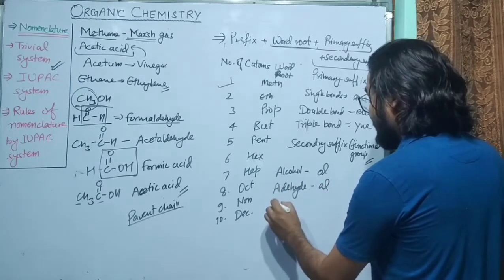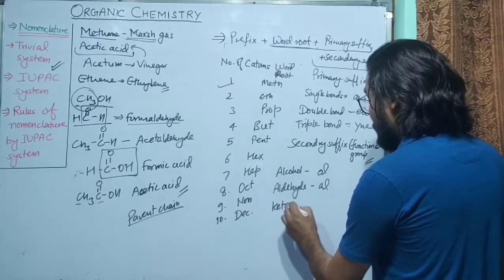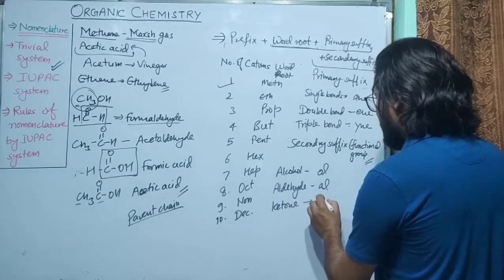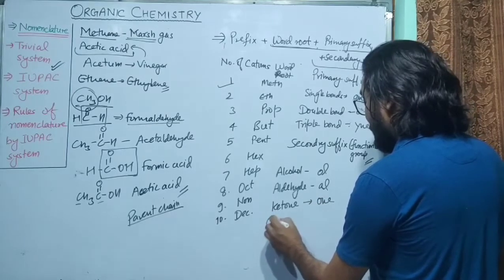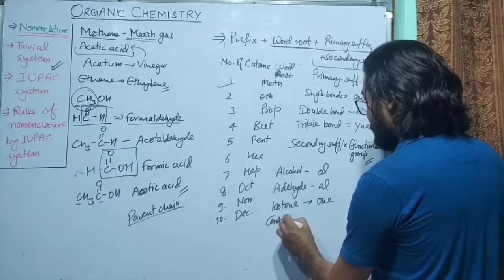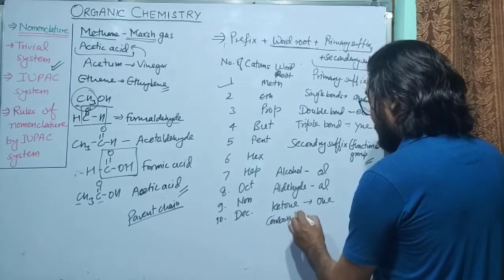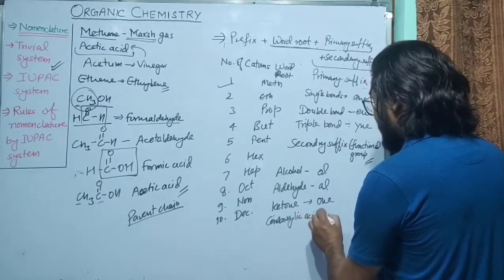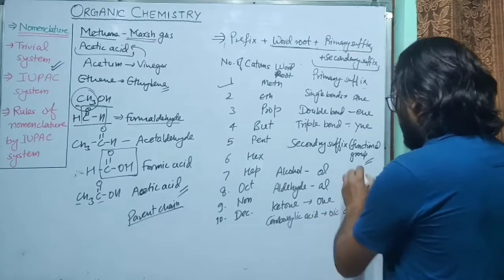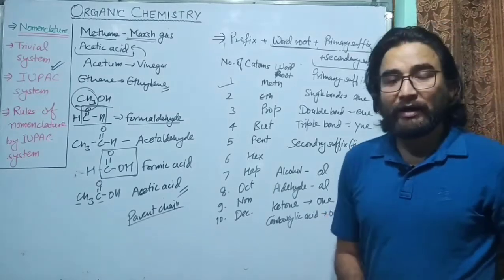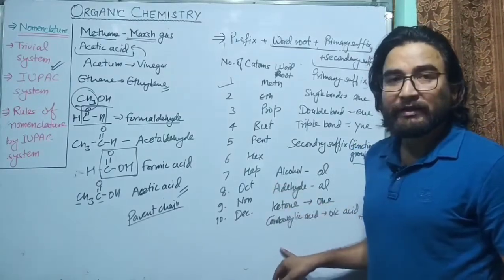If there is ketone, the secondary suffix will be -one. If there is carboxylic acid, the secondary suffix will be oic acid. So I hope you have understood why we use this secondary suffix.